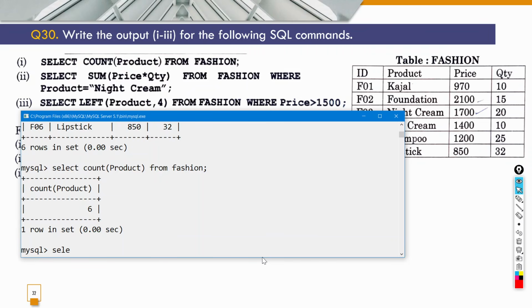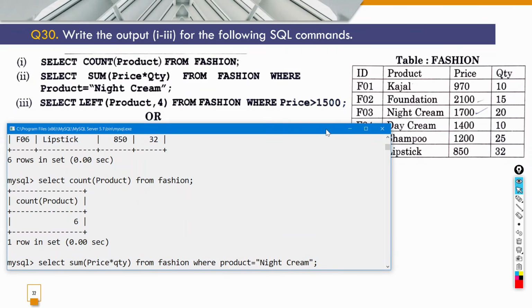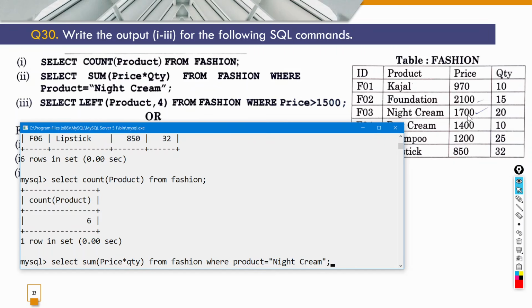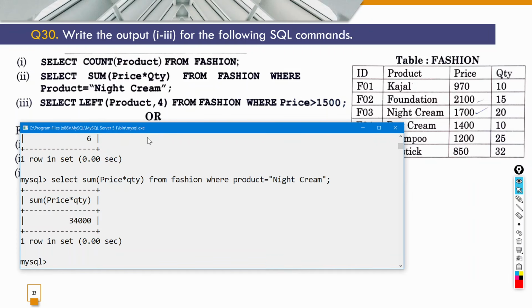The next question is select sum, then parenthesis में price multiplied by the QTY, okay, from fashion where product is equal to, then double quotes में हमने लिखा night cream. So if you can see the night cream here, तो अगर यहाँ पे भी टेबल देख लेते हैं नाइट क्रीम, तो नाइट क्रीम में प्राइस और क्वांटिटी को मल्टीप्लाई करते हैं तो 17 2s are 34 and then we will have 3 zeros, so it should display 34,000 as an output. So second का output 34,000. First का आंसर 6 है, second का output 34,000 है.